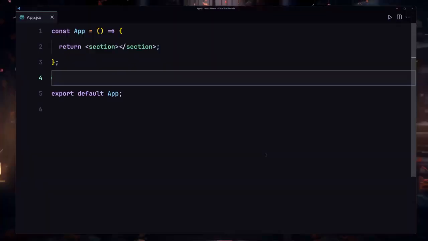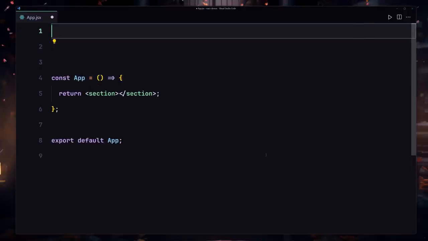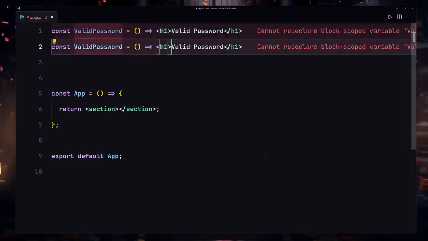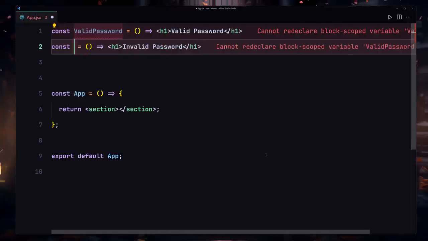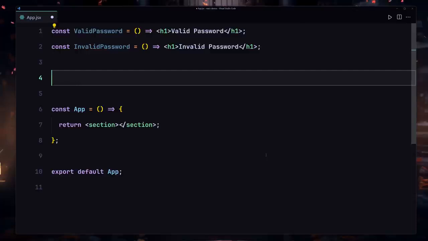Now let's talk about how we are going to be rendering our UI based on some sort of condition. So to do that, I'm going to create 3 components. The first component I'm going to create will be a valid password component, which will only return an h1 valid password. I'm going to duplicate that and change it to invalid password, and also the component name to invalid password as well. Okay, so that's going to be my first 2 components.